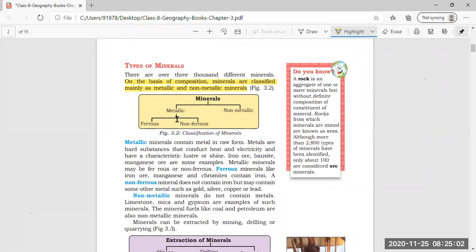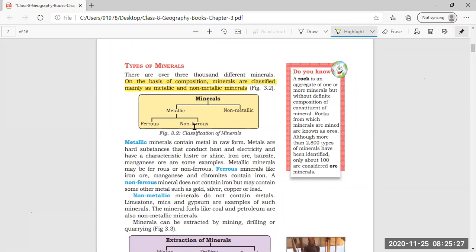Now metallic is again divided into two parts, that is ferrous and non-ferrous. So you just have to remember that minerals can be classified into metallic and non-metallic, and then metallic can be divided into ferrous and non-ferrous.